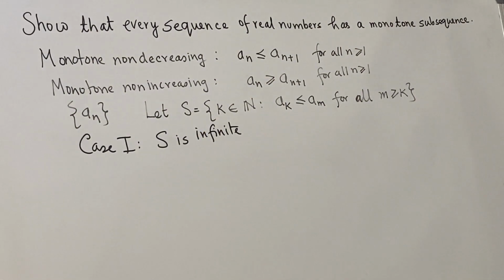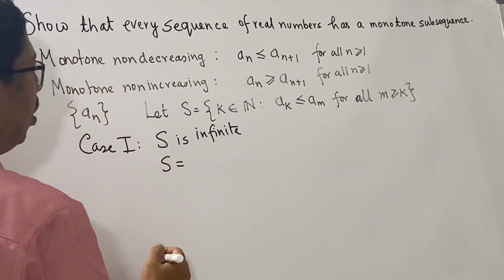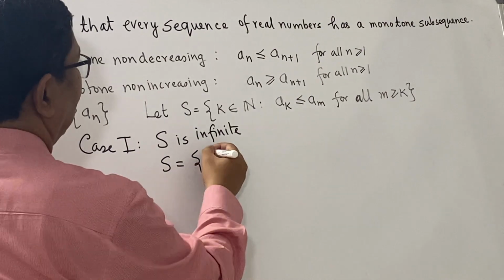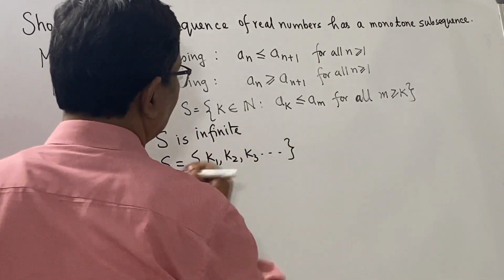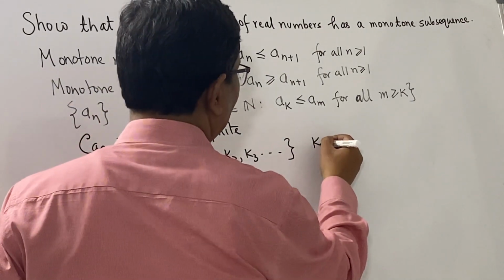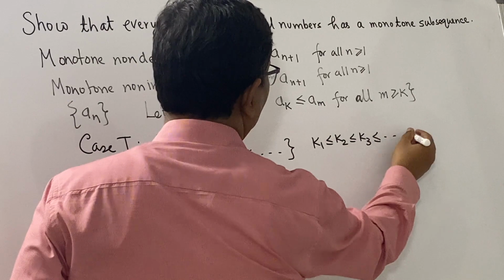So if S is infinite, we can write S, by using the well ordering principle, as k_1, k_2, k_3, etc., where k_1 is less than k_2, less than k_3, and so on.